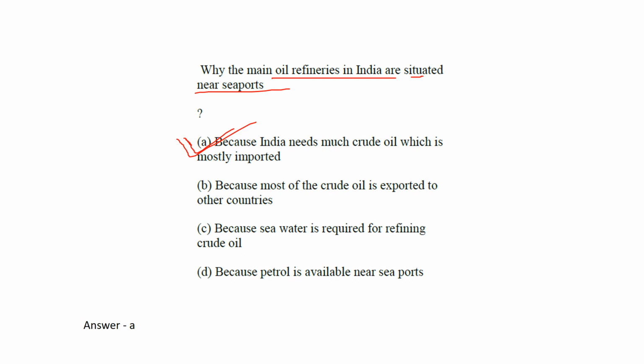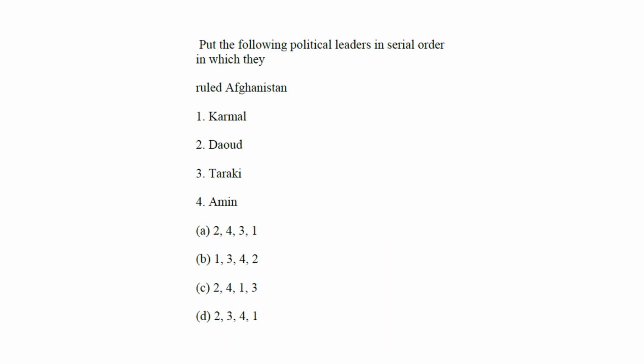A huge amount of crude oil comes to Kandla port, and it is refined at the Jamnagar refinery, and then it is supplied to other places in India. That's why, because India needs much crude oil, which is mostly imported. Okay, fine. Next question.